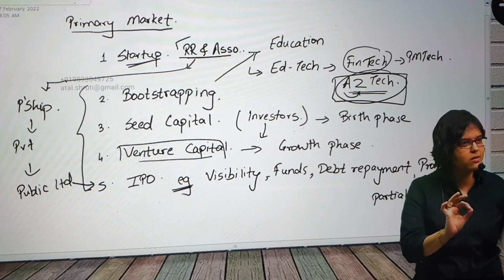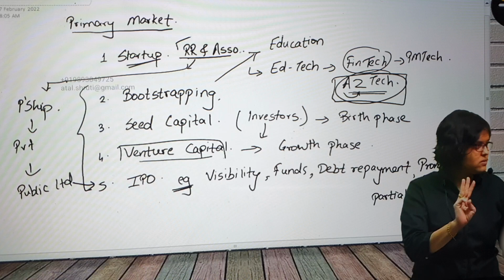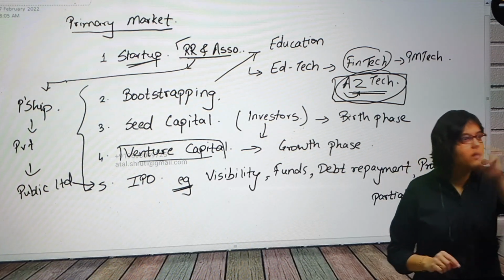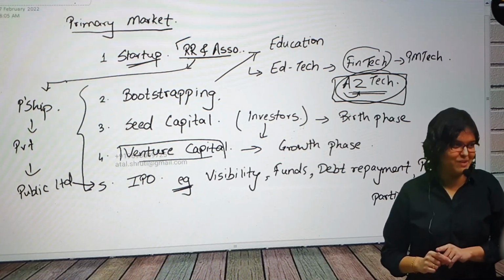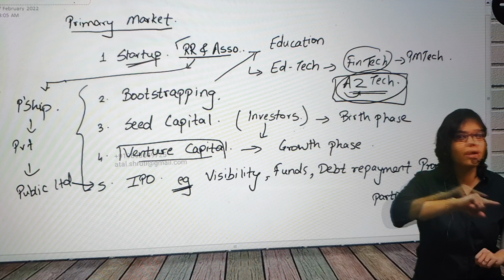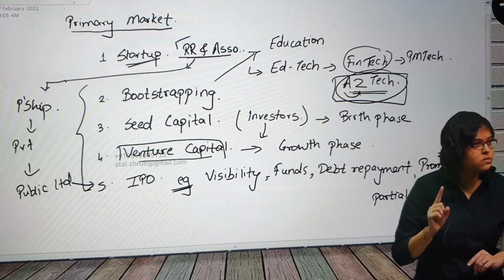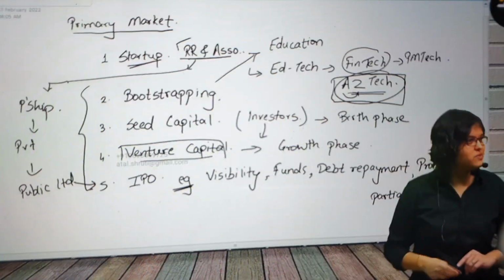Because be sure that 97 are going to fail, 2 or 3 will pass, and ideally those 2 or 3 should recover the entire money. Ideally they should become unicorns. So this is a basic thumb rule for anyone sitting in this class right now. When are you going to invest in startups? Only when you have money to put in 100 startups.